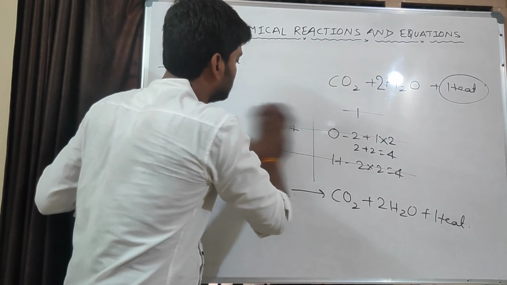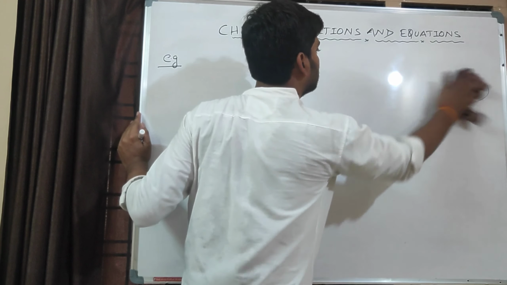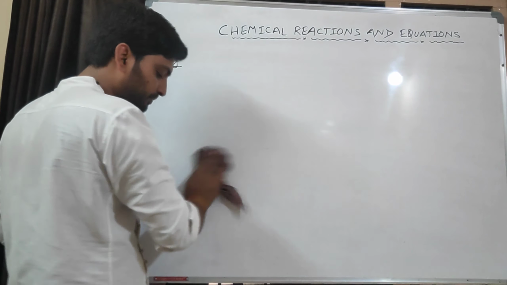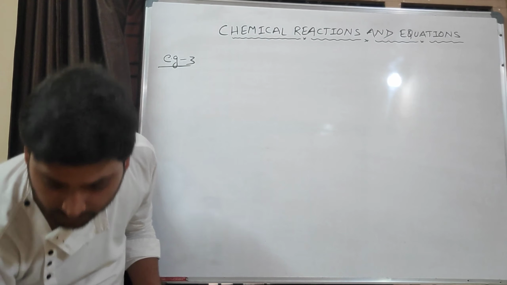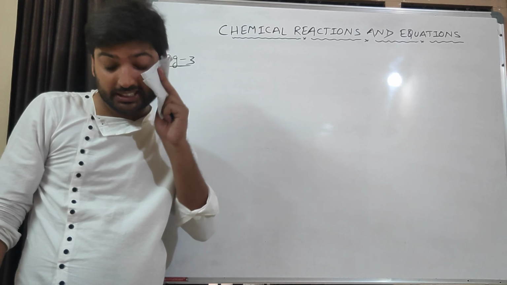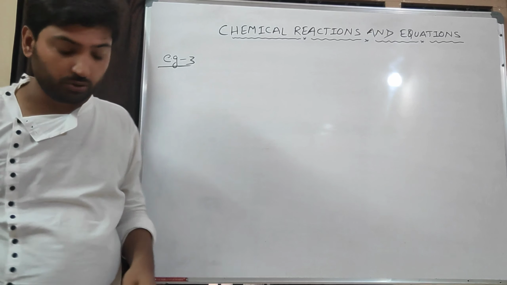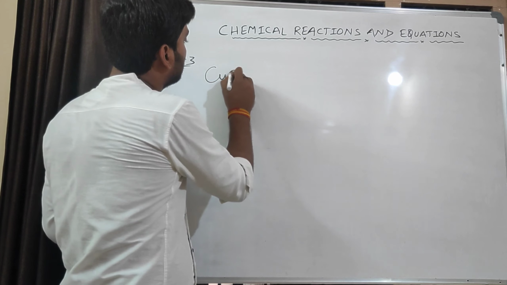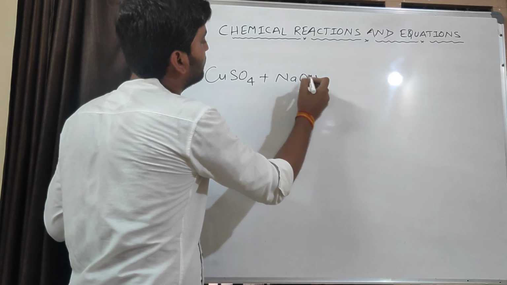Example number 3. This example is when copper sulfate reacts with sodium hydroxide.